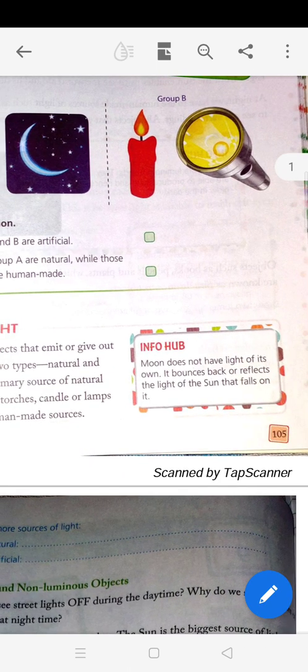Moon does not have light of its own. It bounces back, means it reflects back the light of the sun that falls on it. So this is for your information that moon does not have light of its own. It reflects the light that falls on it from the sun.